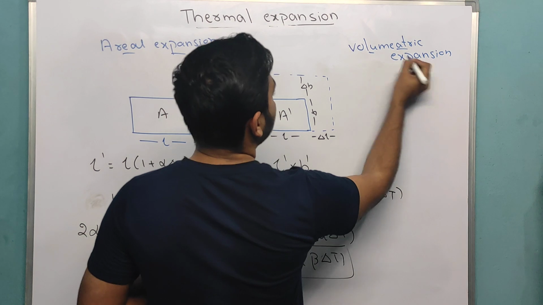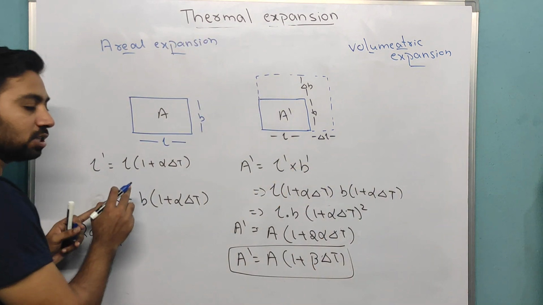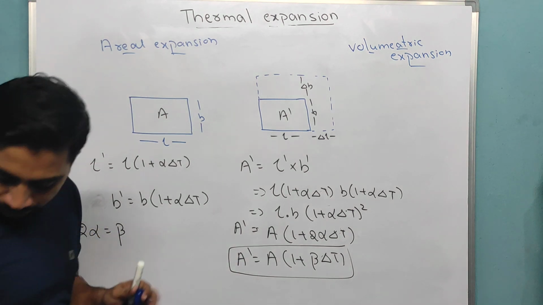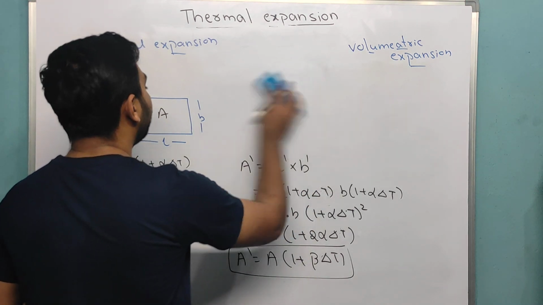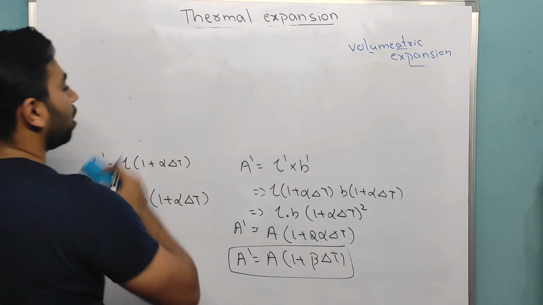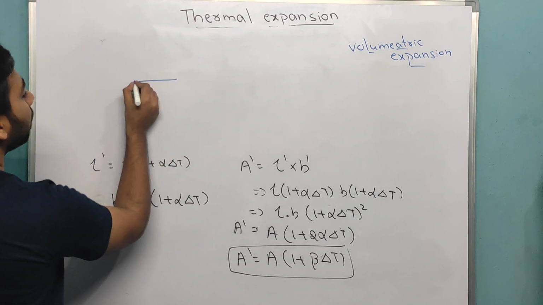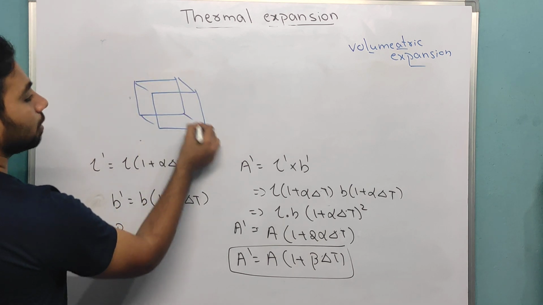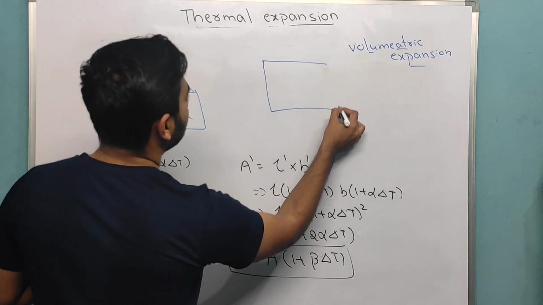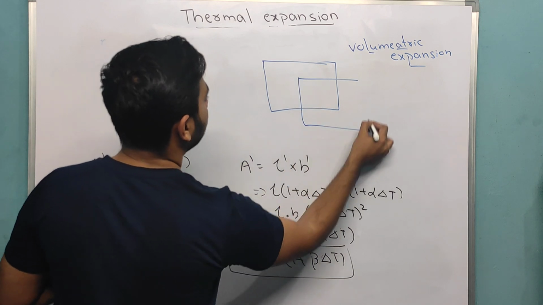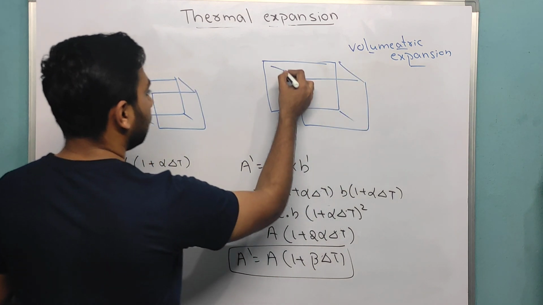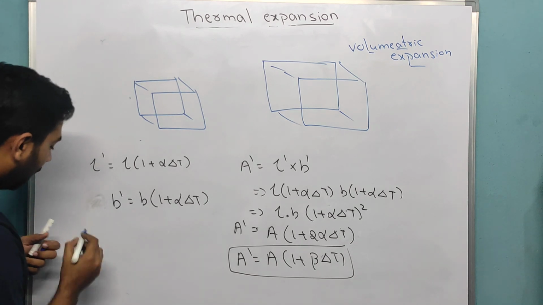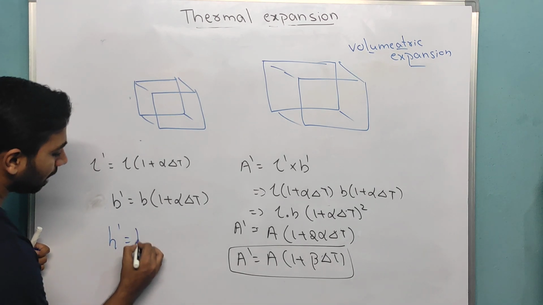If I do it for volumetric expansion, I will have a cube. This cube will increase to this cube. Length is increased, breadth is increased, and here you will find one more: length into breadth into height. Height is also increased.